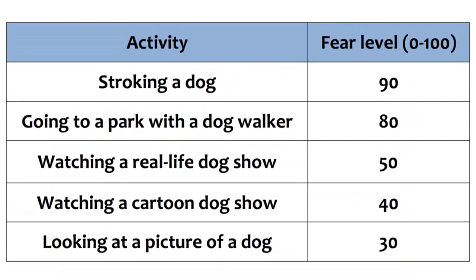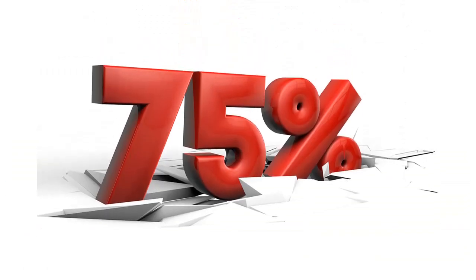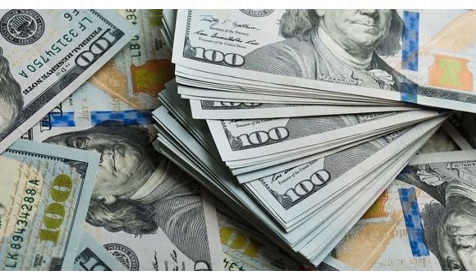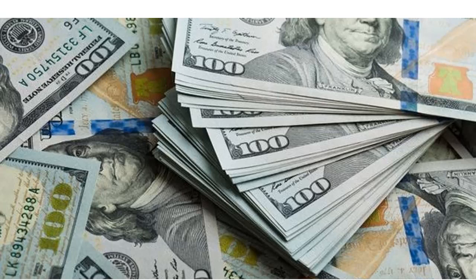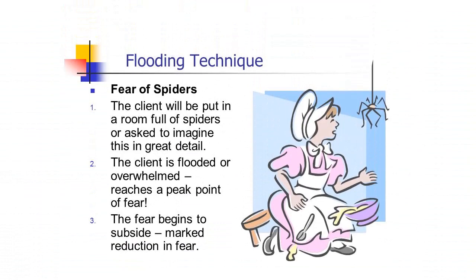Systematic desensitization. A desensitization hierarchy is made, from least feared situation to most. At each stage, relaxation techniques such as breathing techniques are used until relaxed. Stepped approach. Evaluation. Study found 75% of patients respond well to systematic desensitization. May be expensive and take many sessions. Requires a highly trained therapist.